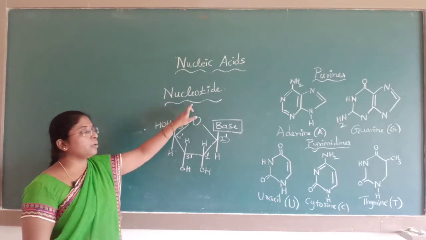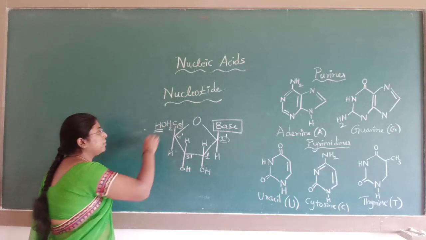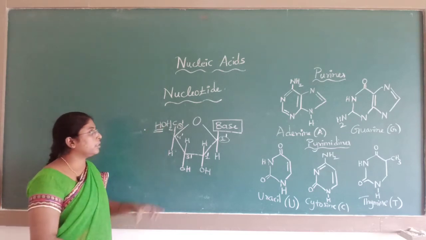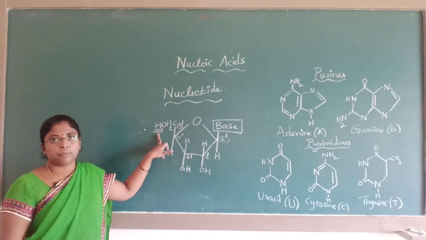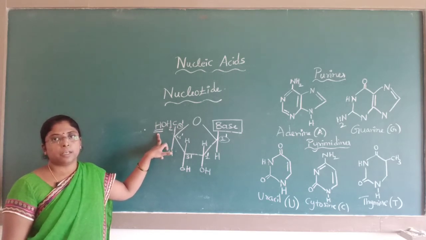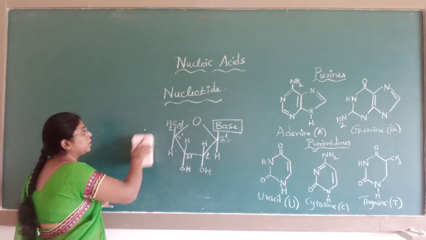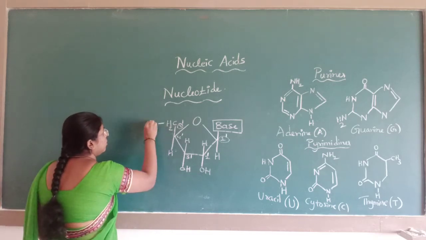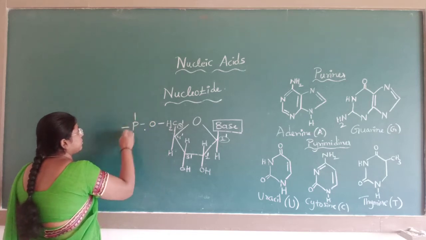Here in nucleotides, the hydroxyl group present at the 5th position, that is at the 5' carbon atom, is involved in the phosphoester linkage.